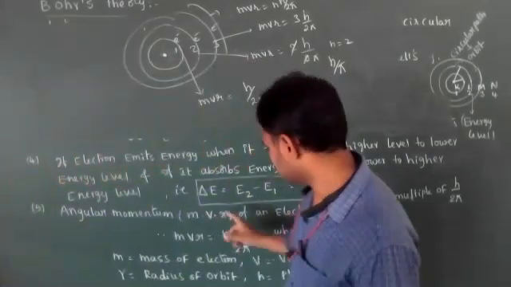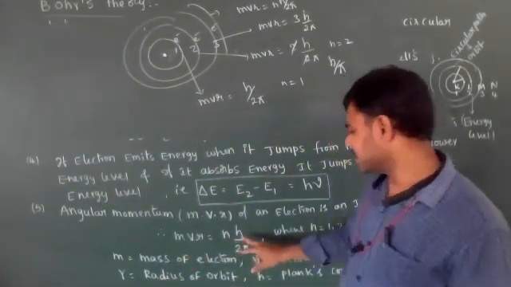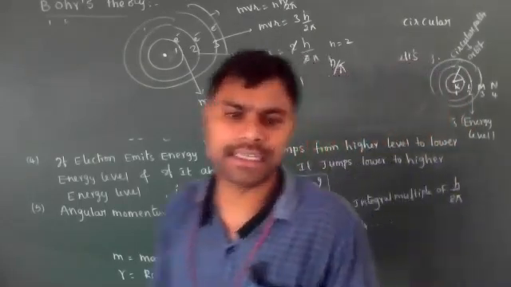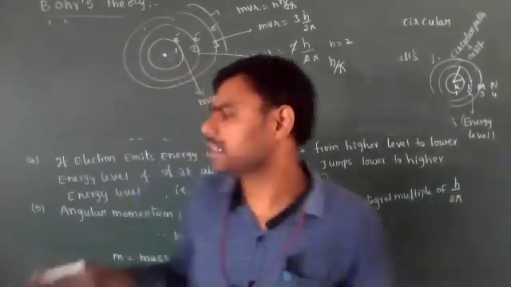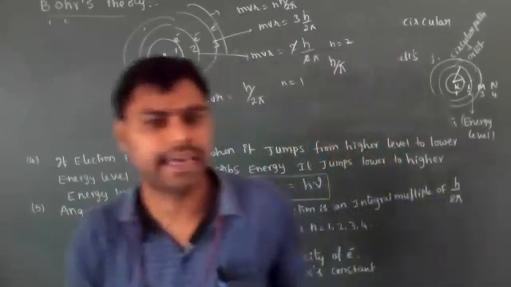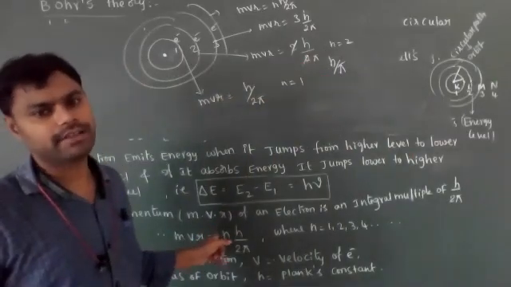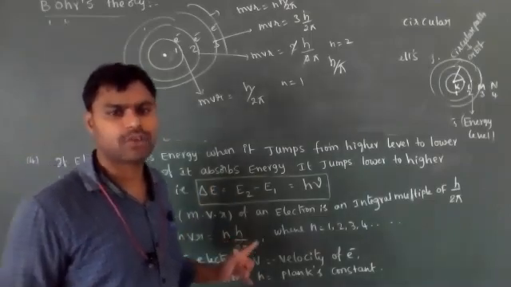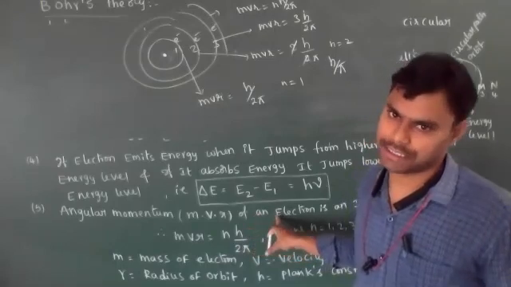He directly derived, he imagined, that the angular momentum mvr is an integral multiple of h by 2 pi. h means the Planck constant, and 2 and pi are constant values. He imagined that, and it is correct also. This mvr equal to nh by 2 pi has been proved by the scientist de Broglie. That we'll discuss later, how that mvr equal to nh by 2 pi came, in de Broglie's hypothesis.